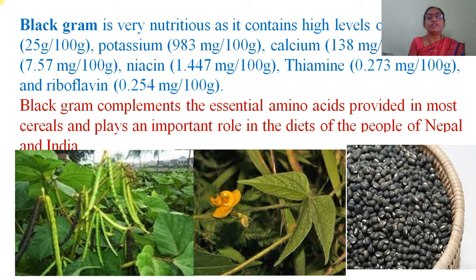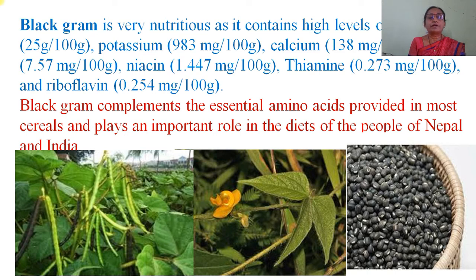Black gram is very nutritious as it contains a high level of protein, that is 25 gram per 100 gram. Potassium 983 milligram per 100 gram. Then calcium is 138 milligram per 100 gram. Iron 7.57 milligram per 100 gram. Then niacin 1.447 milligram per 100 gram. Then thiamine 0.273 milligram per 100 gram, and riboflavin, that is 0.254 milligram per 100 gram.